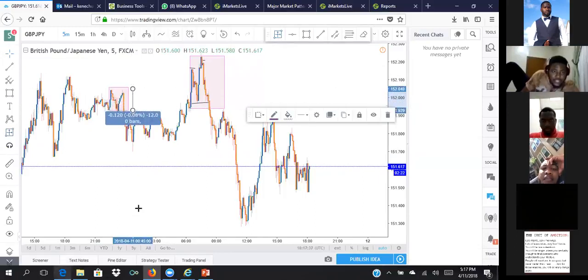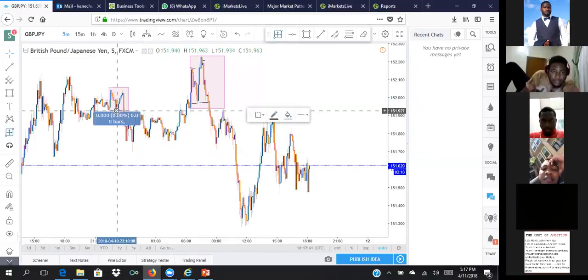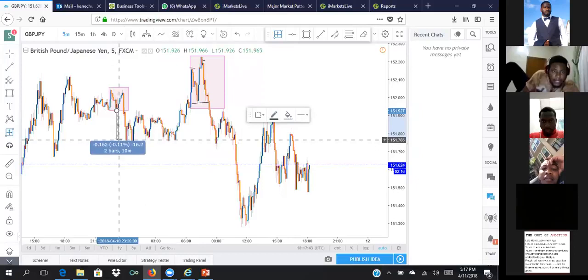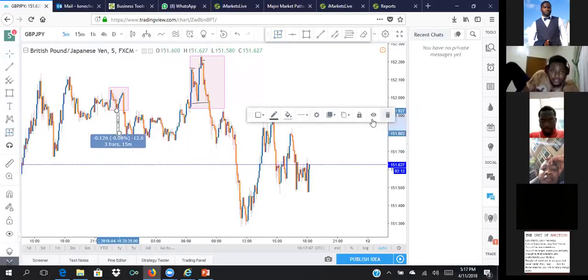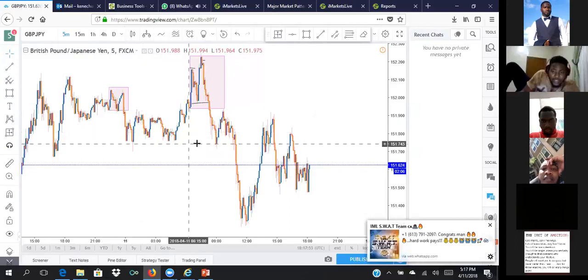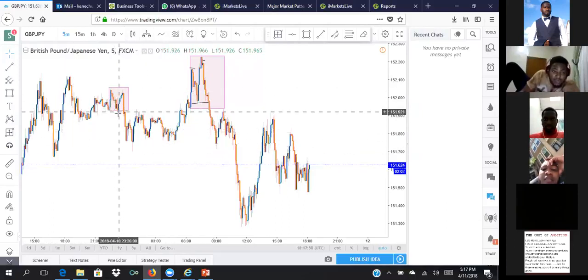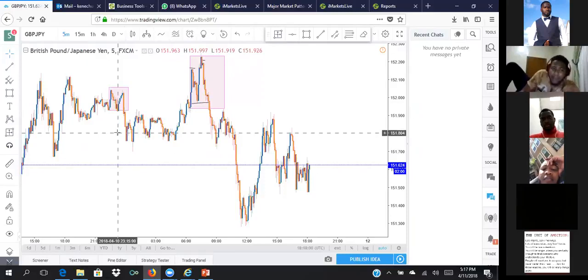How many pips is that? That's 12 pips. Delete, measure again, the lower part. How many pips is that? 16. Let's watch what happened at 12 pips. Delete. Can you see what happened here? There were assertions there. So that is why your guaranteed take profit for any trade when you see a double top is your measurement from the top to the bottom. That has always been my take profit one, and it has forever been hit.